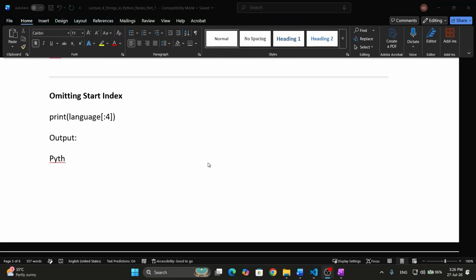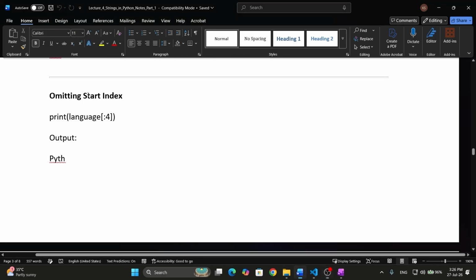Now we will see another method of slicing. In this method, we will not write the starting index. We are omitting the start index. Let us understand how we write it. Whenever we omit the start index, it automatically starts from the beginning of the string.